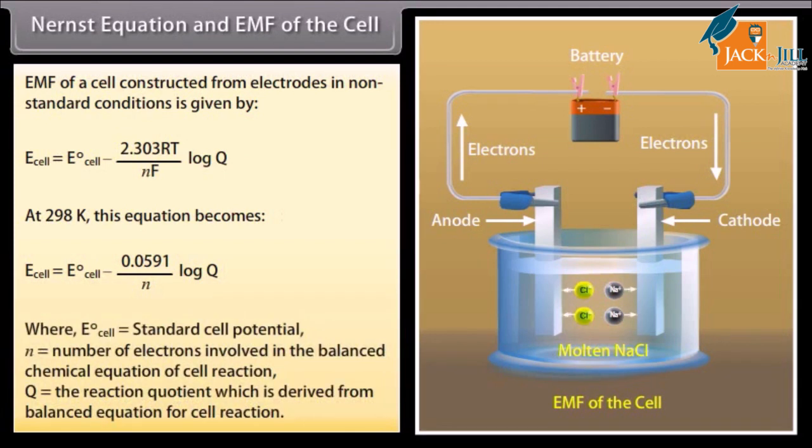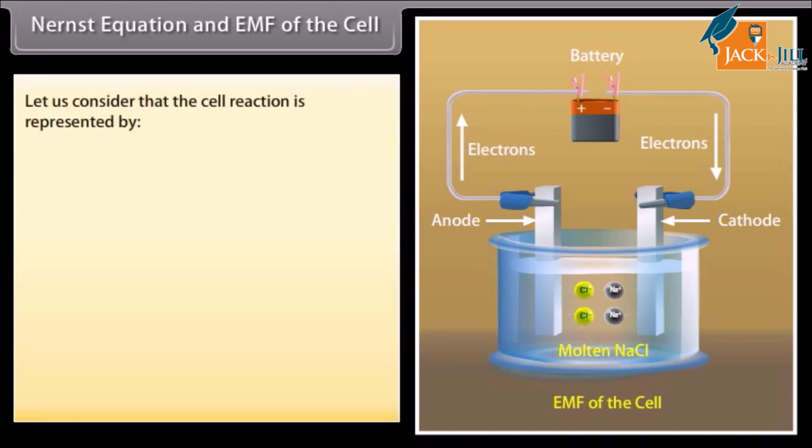Here, E naught cell is equal to standard cell potential, n is equal to number of electrons involved in the balanced chemical equation of cell reaction, Q is equal to the reaction quotient which is derived from the balanced equation for cell reaction. Let us consider that the cell reaction is aA plus bB gives rise to cC plus dD.